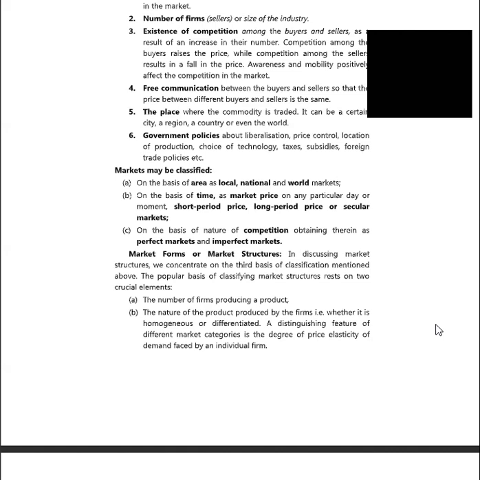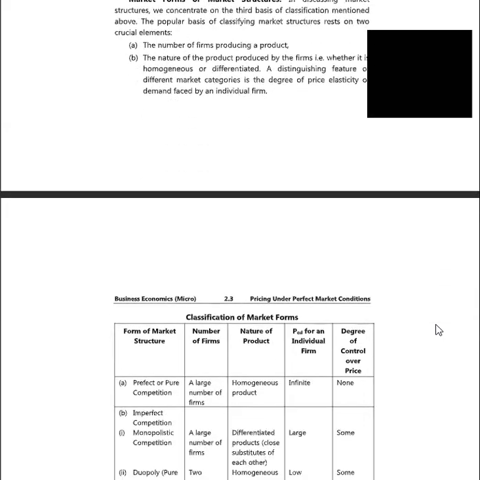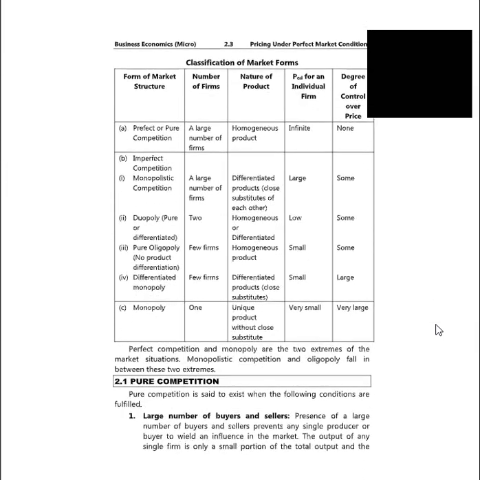So as we see in the market, for every brand we have a variety of products available and a variety of people selling them. So the price is different for every product, depending upon the brand. Then there is the nature of the product sold by the firms, that is, whether it is a homogeneous or a differentiated product. So this also makes a difference. Now let us understand the classification of